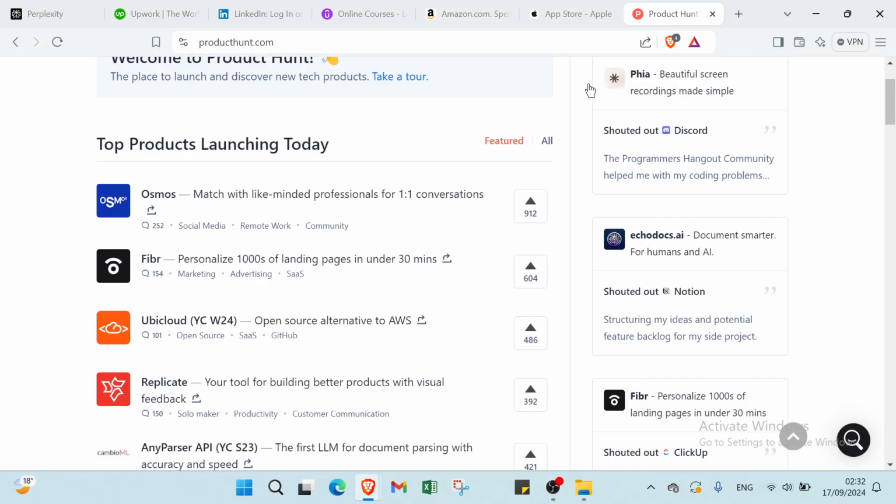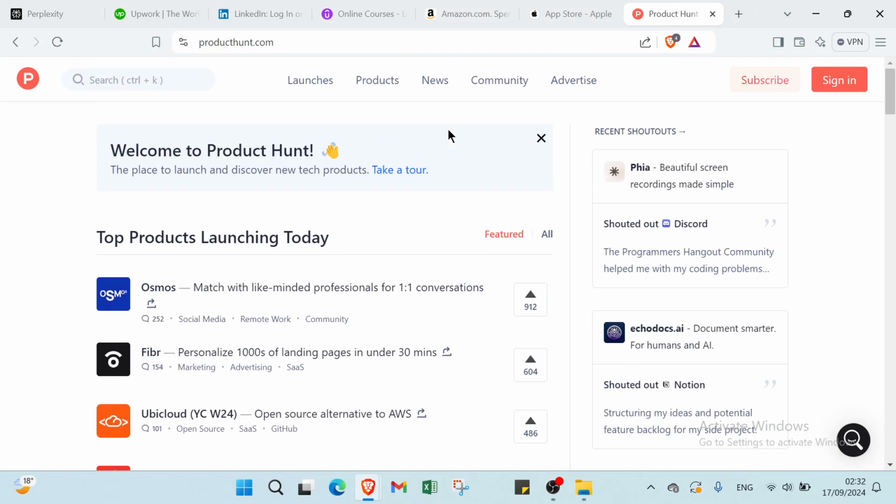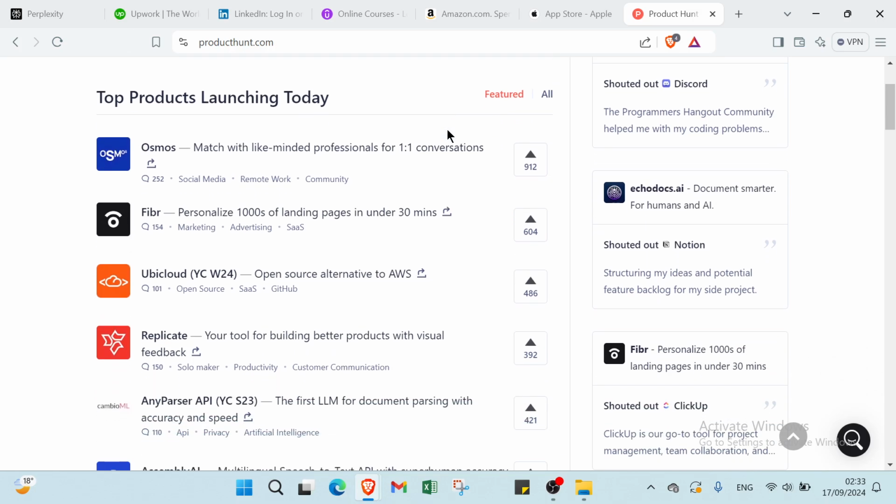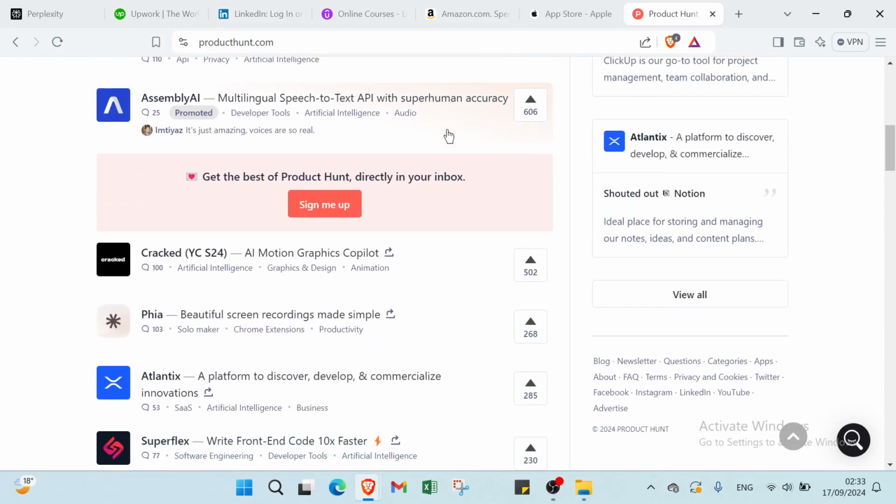Then we have Product Hunt. So to earn money on Perplexity by developing and offering tools or apps on Product Hunt, launch your product and highlight its key features and benefits. Promote your product and launch on Perplexity to attract early adopters and drive interest, increasing visibility and potential sales.